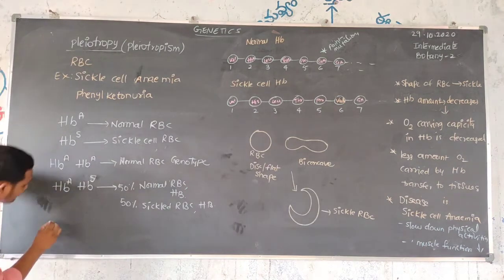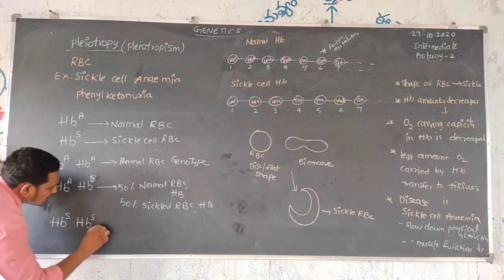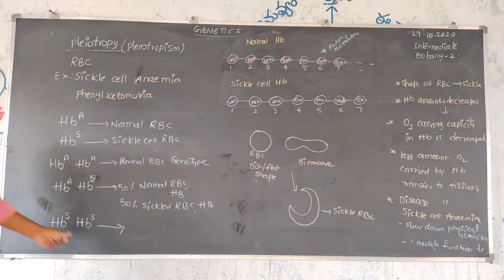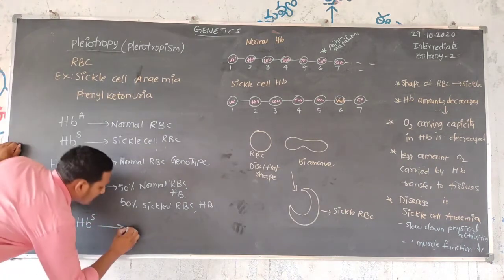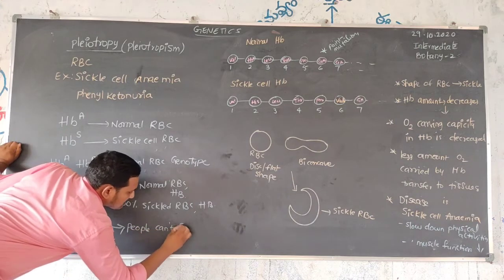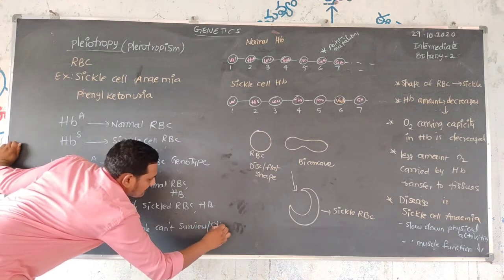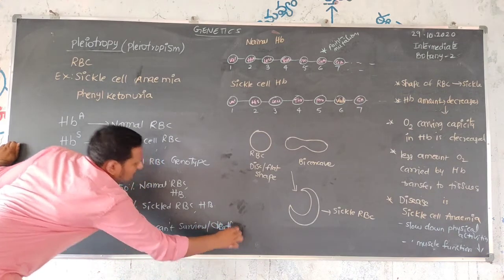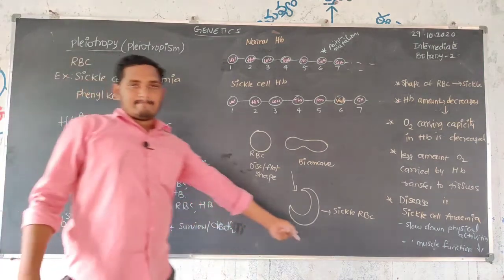Next, HbS and HbS. In this case, people cannot survive; it can even be death. Why? Because complete red blood cells are converted into sickle.